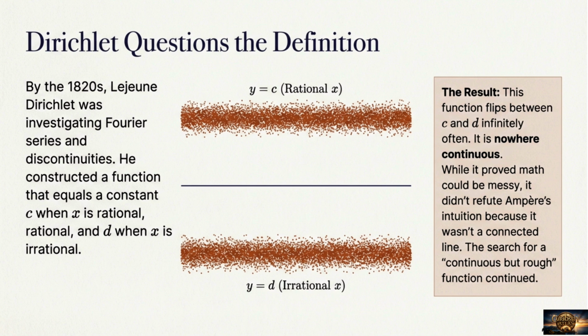In the 1820s, Dirichlet introduced a function that equals a constant c for rational x and d for irrational x. This function flips between c and d infinitely often, making it nowhere continuous. While it showed math could be messy, it did not solve the search for a continuous but rough function.